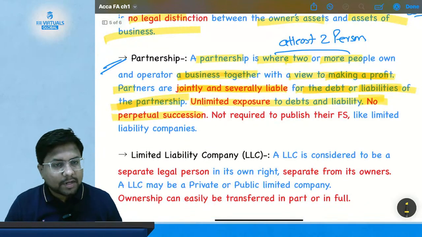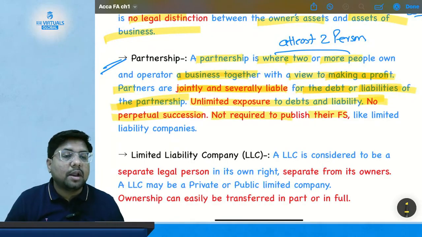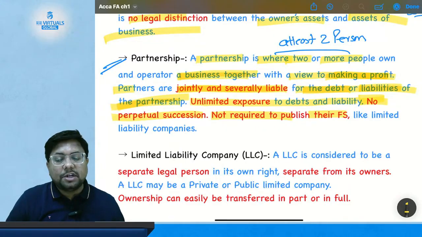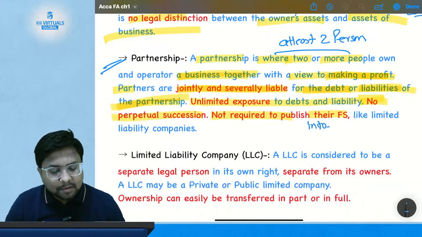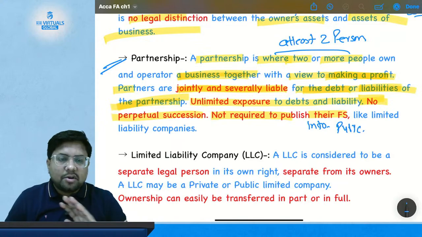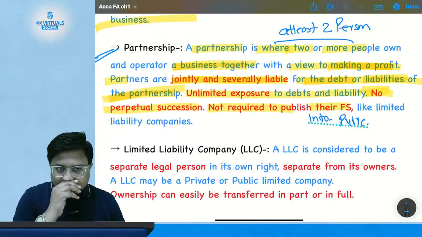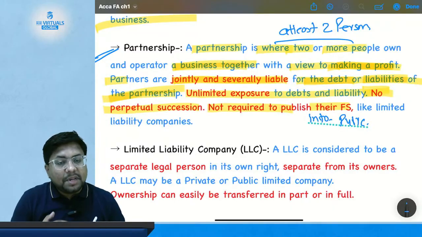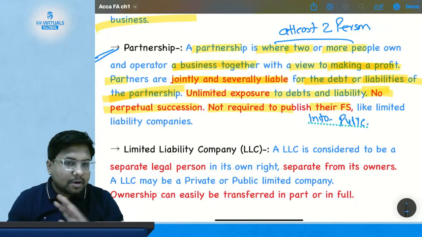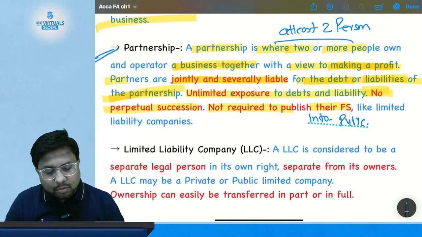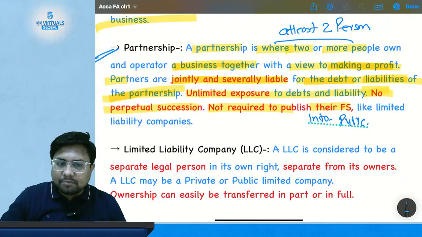Again, full stop. Not required to publish their financial statements. Partnership firms are not required to publish their financial statements to the public because the public is not interested in them. They have much less exposure as compared to a company. Companies are required to publish their financial statements to the public, but partnership firms and sole proprietorships are not required to do the same, unlike a limited liability company.